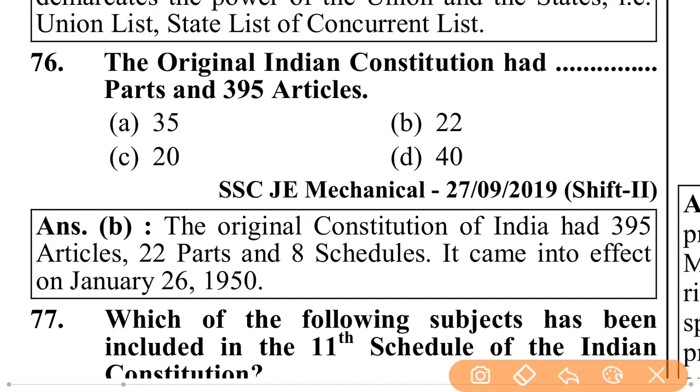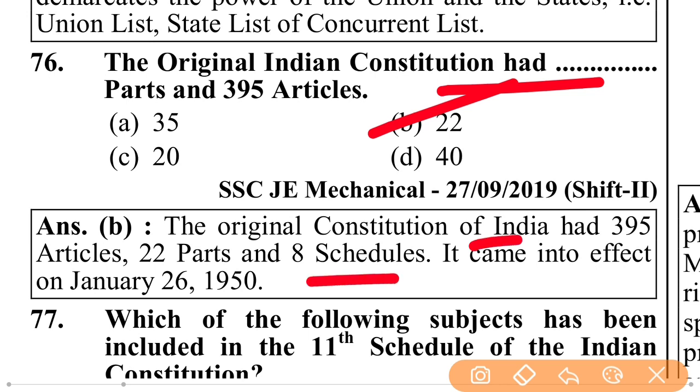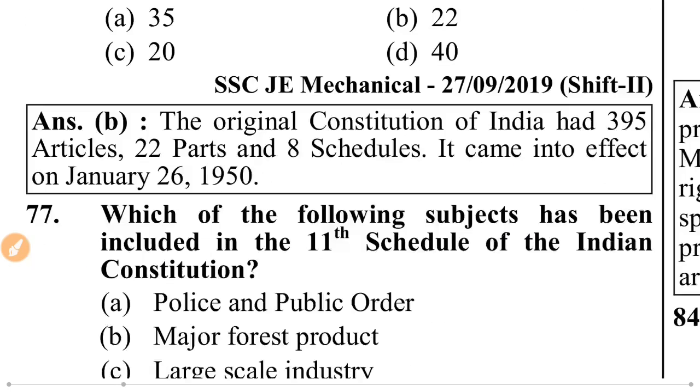The original Indian Constitution had 395 articles, 22 parts and 8 schedules. It came into effect on January 26, 1950.